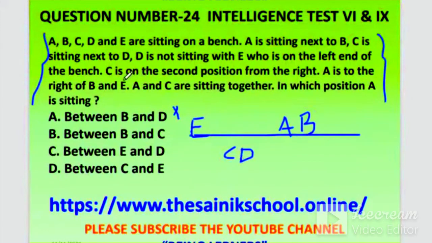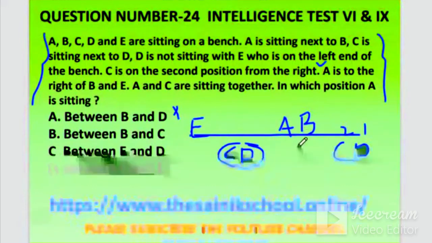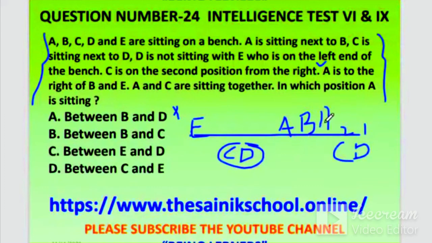So CD is okay. C is on the second position from the right. So the correct place of CD is here, second place like this: 1, 2, 3, 4. Up to here you are right. A is to the right of B. B is facing towards you, so A is right of B. Like this you can change. Okay, up to here you are okay.